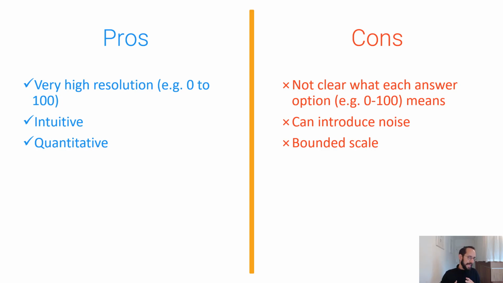So this, of course, in turn can introduce really a lot of noise to the questions, which makes it much more difficult to analyze the results, to analyze the data. A last problem is that it's a bounded scale, but it's not really different from other scales like the Likert scale, which is equally bounded.